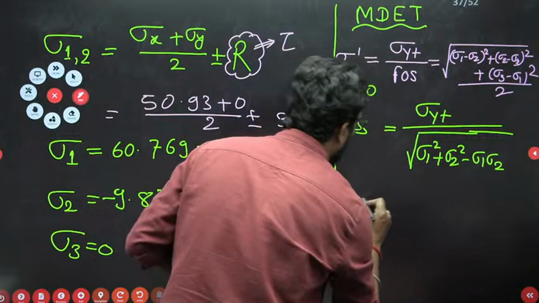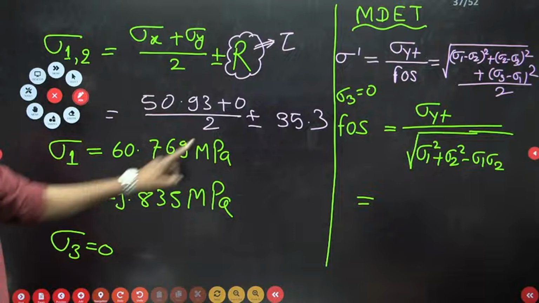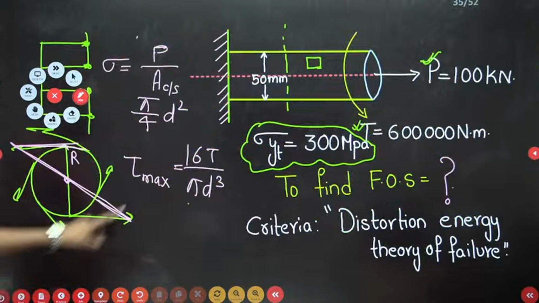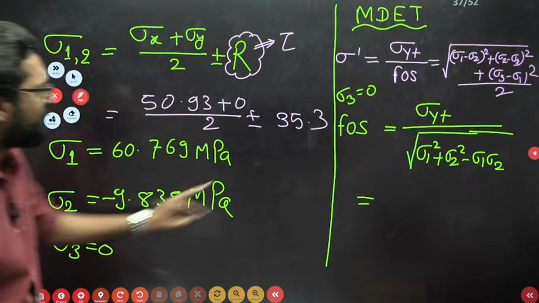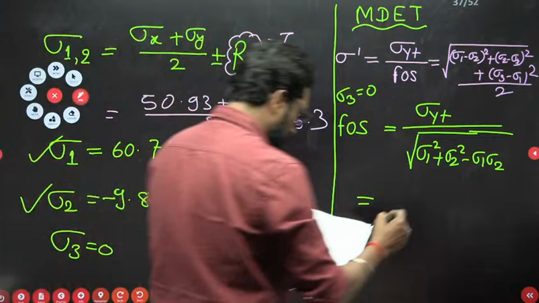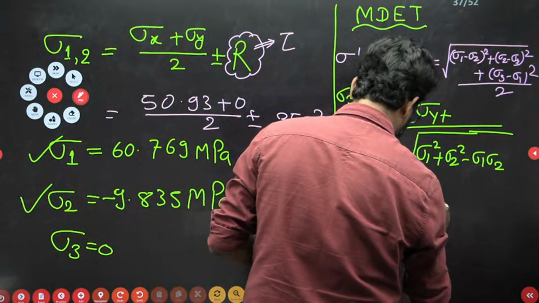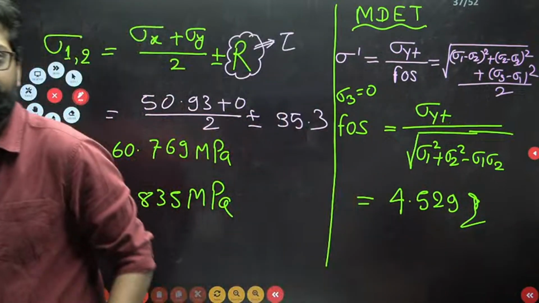Now you have all these values. The SYT value is given, because this is the yield strength, and the value of yield strength is given in the question. Put this value of yield strength, and put sigma 1 and sigma 2, which you have. The final answer is 4.529. That's it.